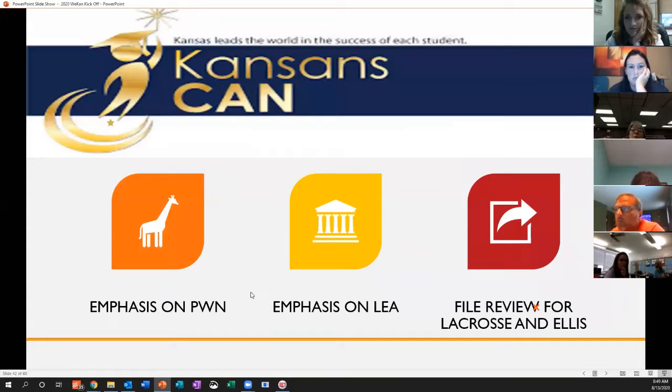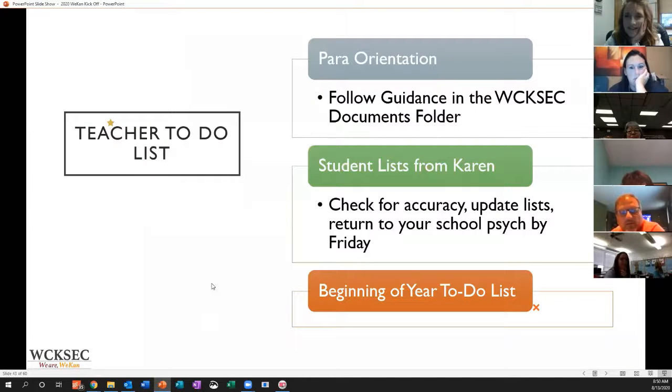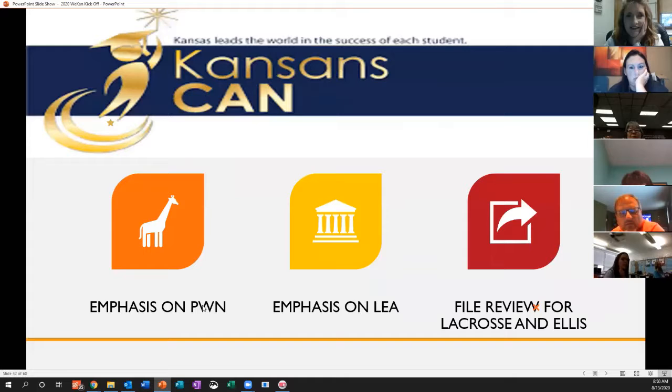And then from KSDE, there are a few different updates. I have no idea why there's a giraffe here. I did the thing where you put in the text and it suggests some different designs. I saw the giraffe and thought, okay, I'll just keep it there because I'm not going to mess with that. But apparently they think PWN applies to giraffes. I'm not sure. Maybe if you have any zoologists that know the connection, let me know.